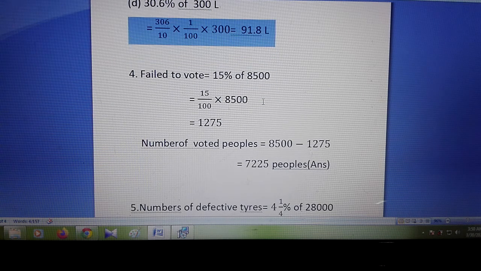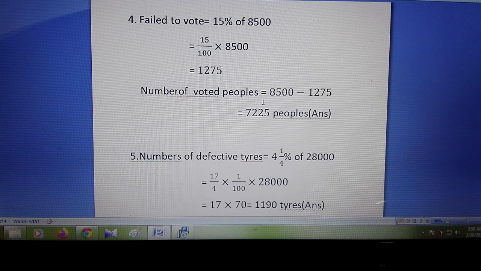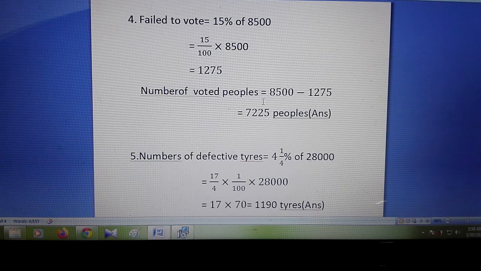So now I am going to solve number 4. Here in the question it is said that in a village, in an election seat, 15% of the voters didn't give vote, and the total voters are 850.